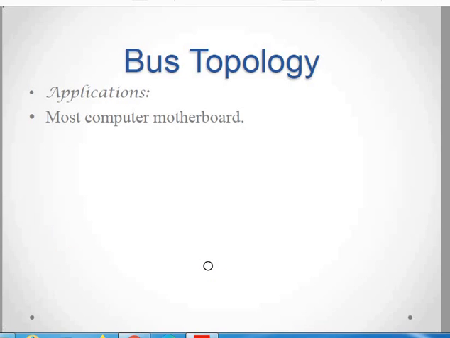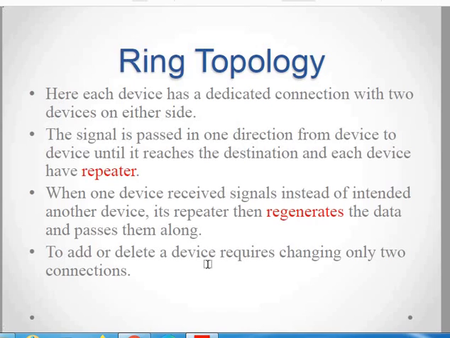In most computer applications previously, in the 1998 or 2000 era, this bus topology was very much utilized. Then CAT cables, twisted pair cables and the star topology came into existence. Before that, bus and ring topologies were very famous. In the ring topology, instead of these two terminators, the entire cable is connected in a ring fashion.